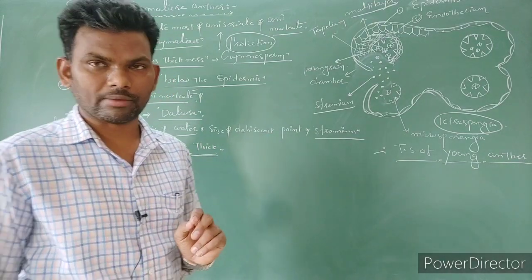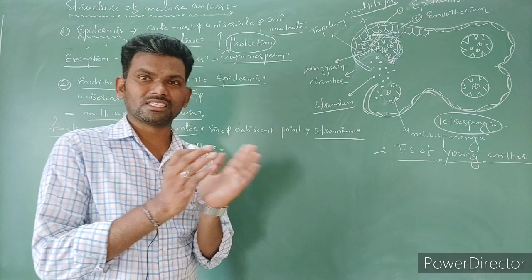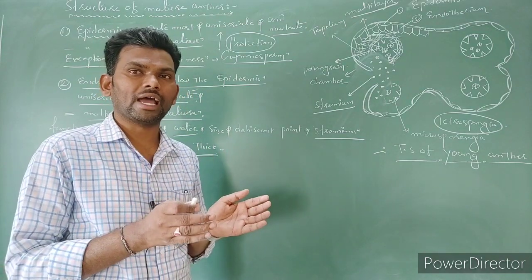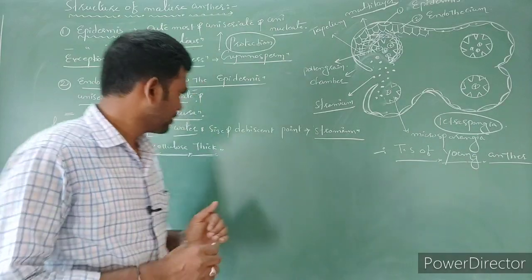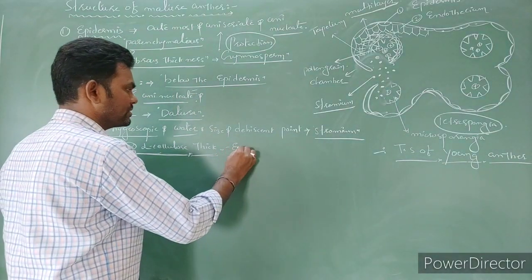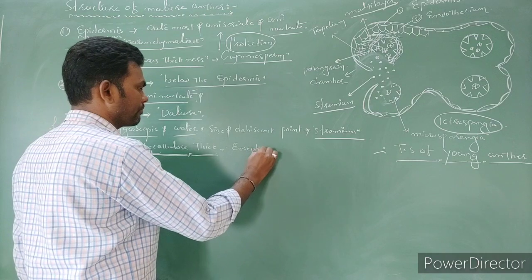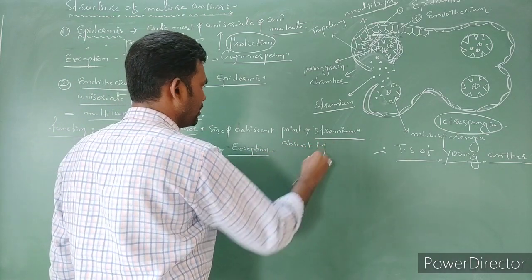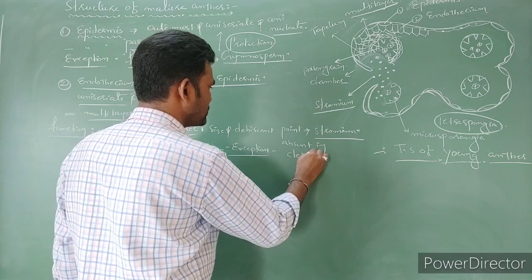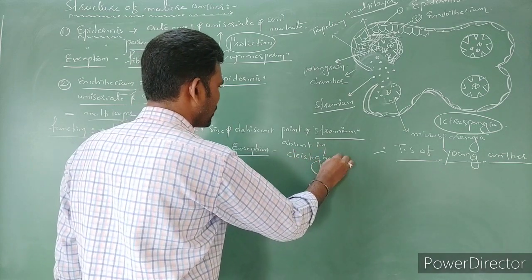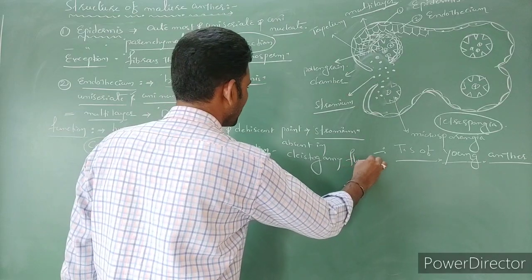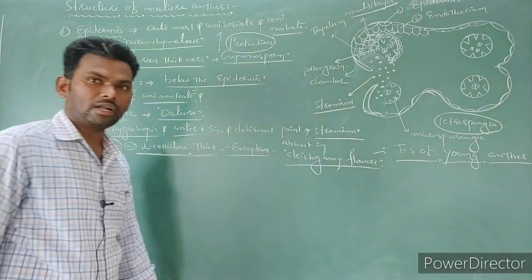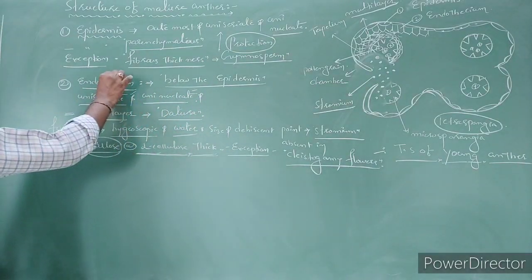Flowers can be divided into two types: some flowers show anthesis, and some flowers never open. Those flowers we call cleistogamous flowers. Here the thickness is absent, as an exception. So this is the second layer, the endothecium.